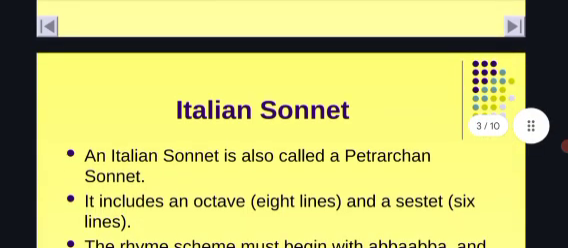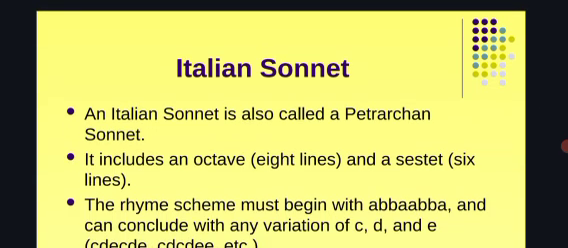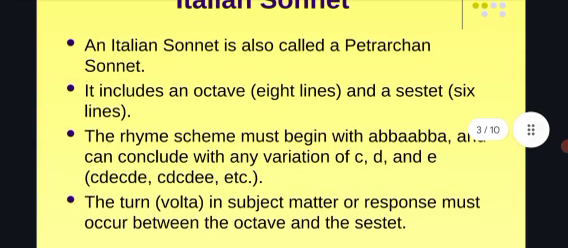It includes 8 lines and 6 lines. The 8 lines are called the octave and the 6 lines the sestet. The rhyme scheme must begin with A, B, B, A, A, B, B, A and can conclude with any variation of C, D and E. The turn in the subject matter or response must occur between the octave and the sestet.